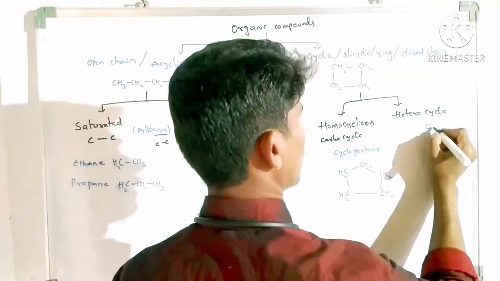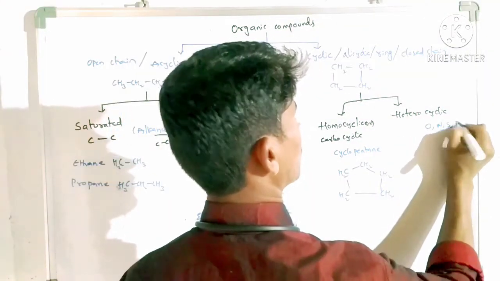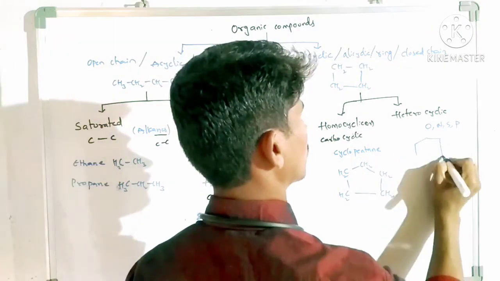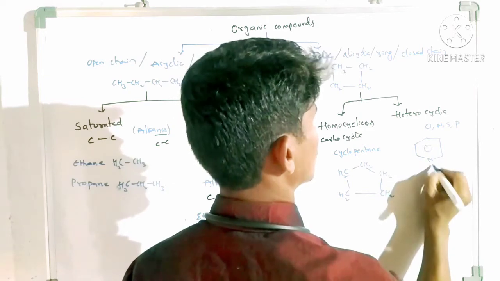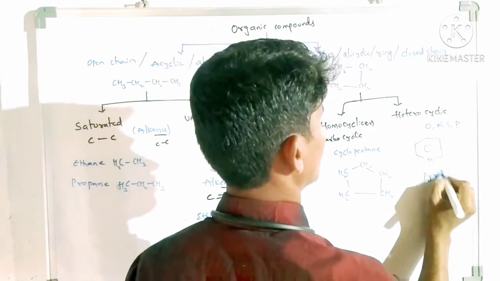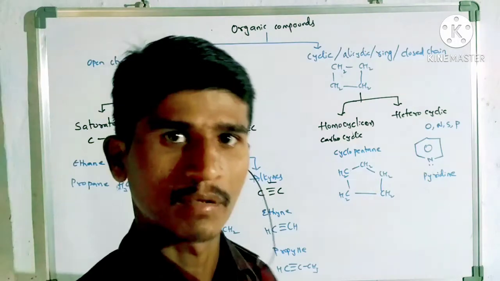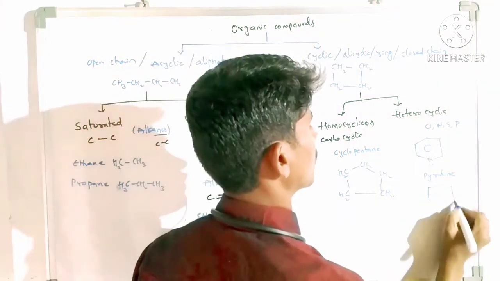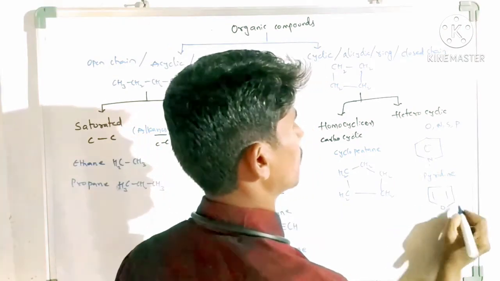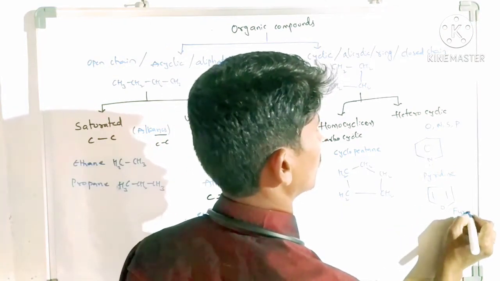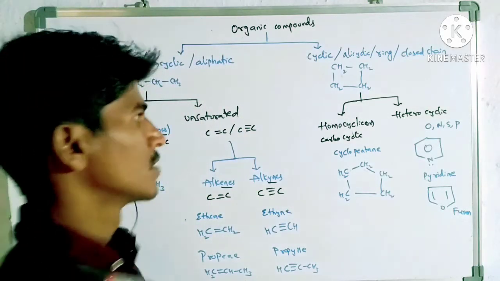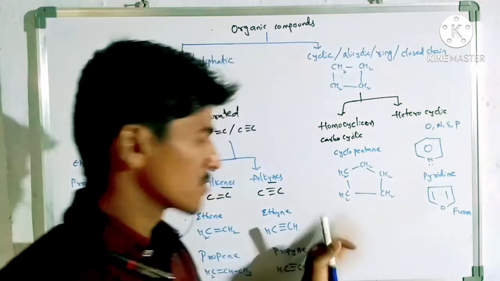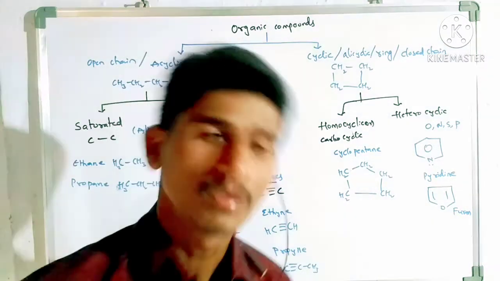Heteroatoms are nothing but oxygen, nitrogen, sulfur or phosphorus. These may also be present. Let us take an example. This is pyridine, a best example of a heterocyclic compound. Not only pyridine, furan is also an example. So this is about heterocyclic, and that is about homocyclic. Homocyclic is classified into two types, and heterocyclic is also classified into two types.